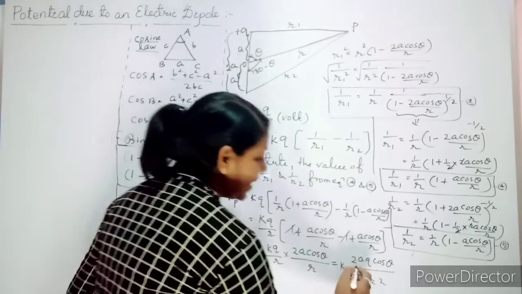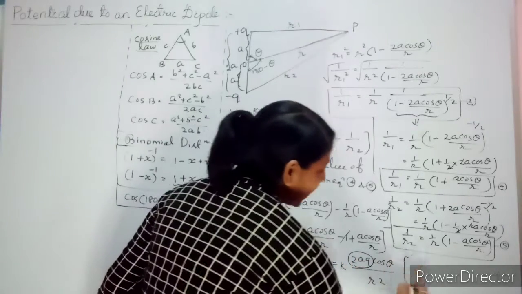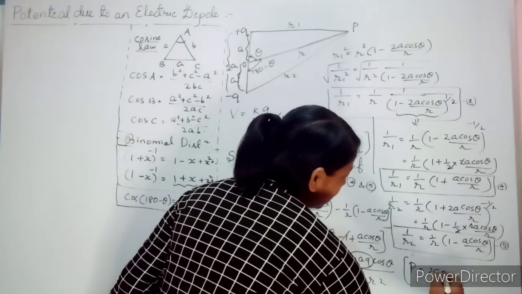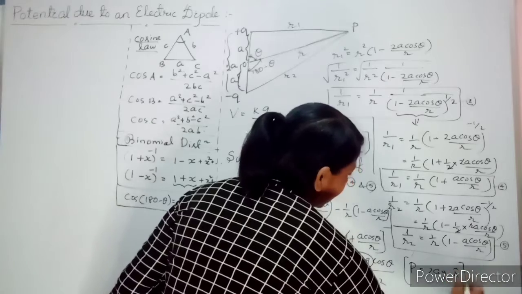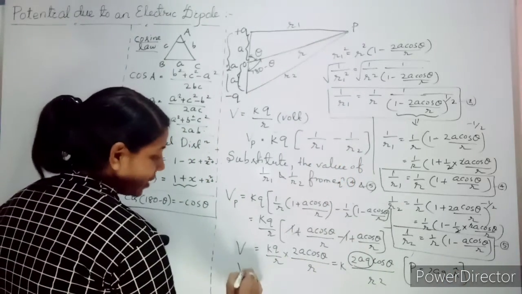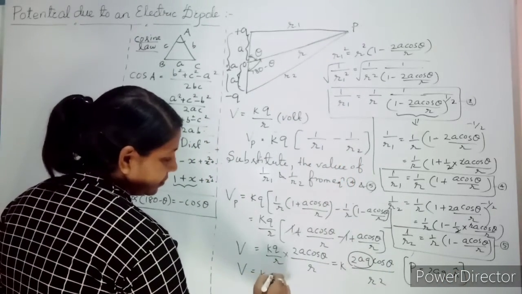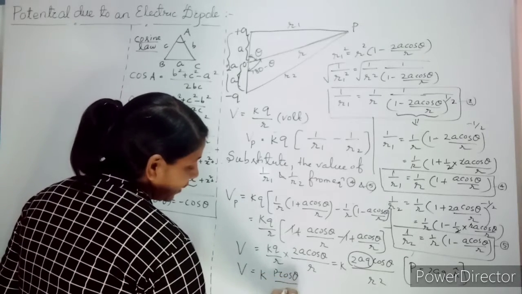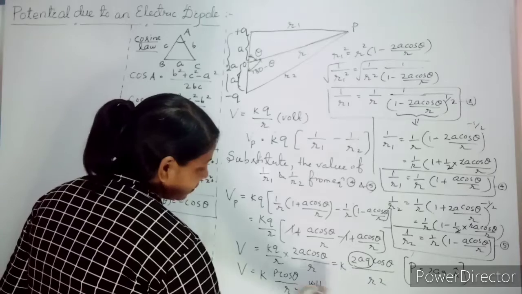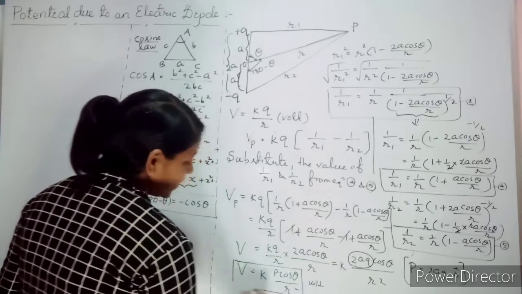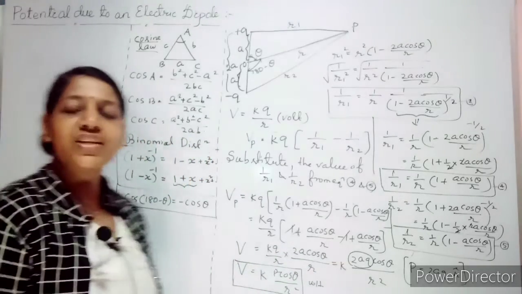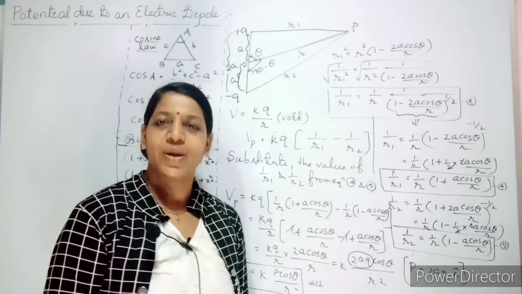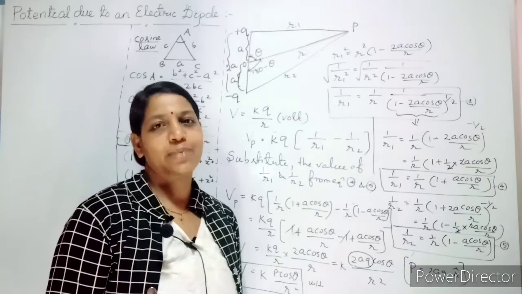So hence you replace this by the value of P. In bracket you mention P is nothing but 2AQ n cap. So if you substitute now, how much it is? K P cos theta by R square, this much of volt. This is your expression for potential at any particular point due to a dipole.